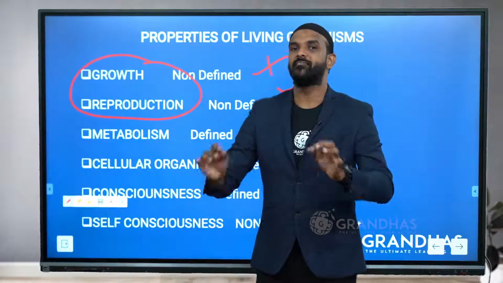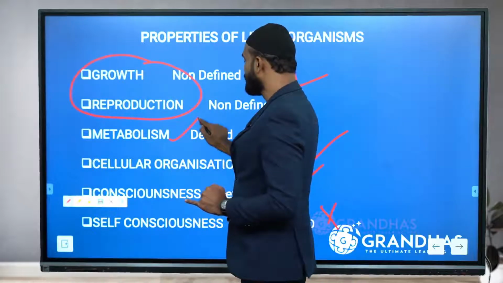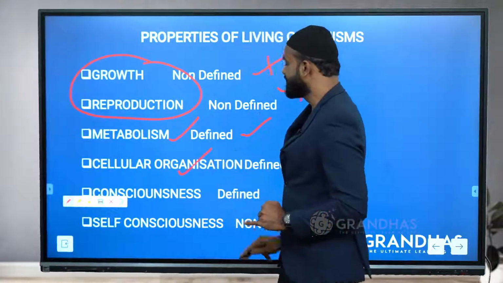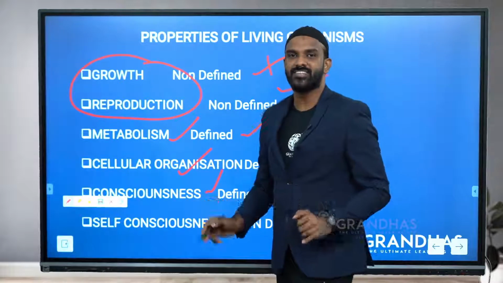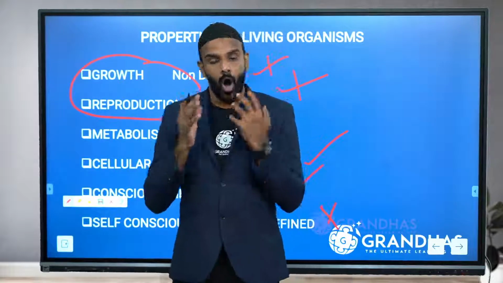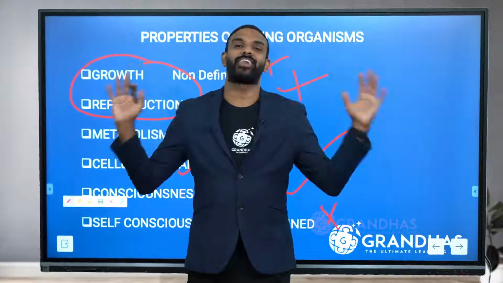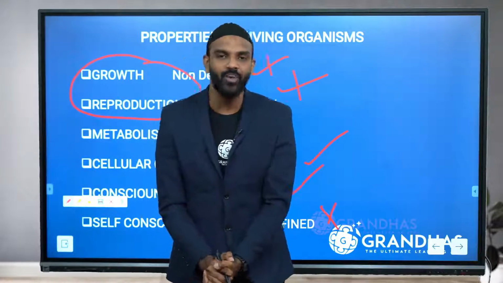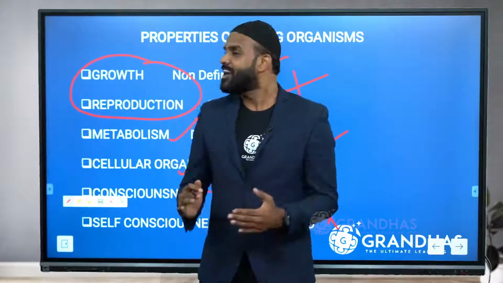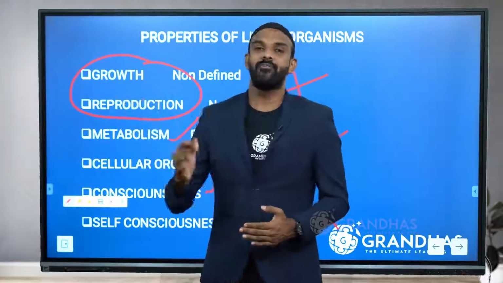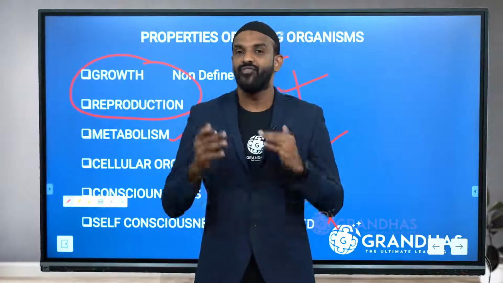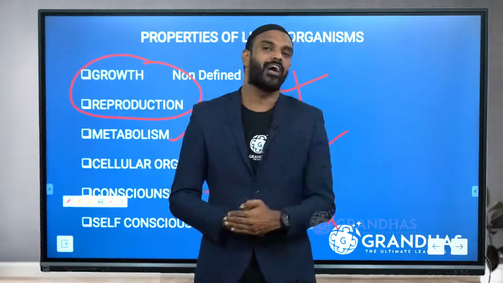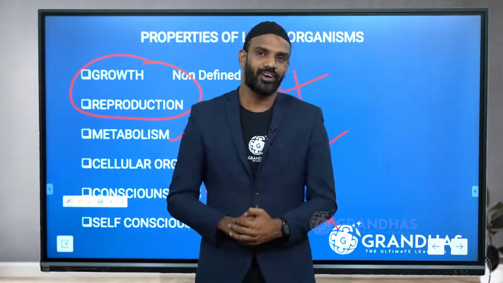If an organism exhibits metabolism, cellular organization and consciousness, the organism exhibits life. So, in this beautiful chapter called Living World, we have learned the major properties of life. We have analyzed which of them are defining and which are not defining.